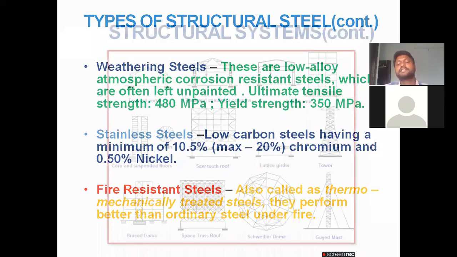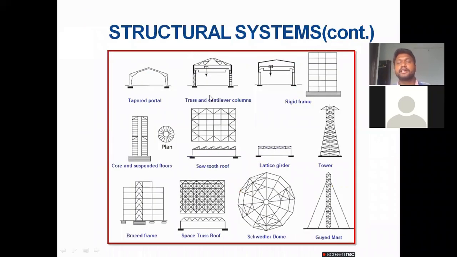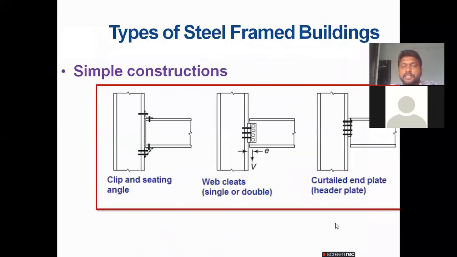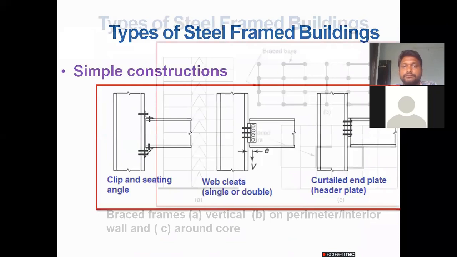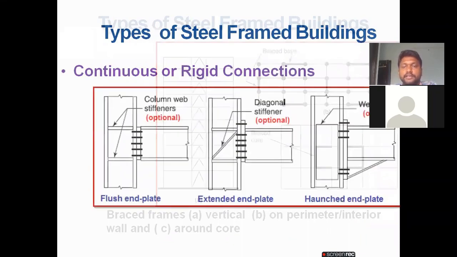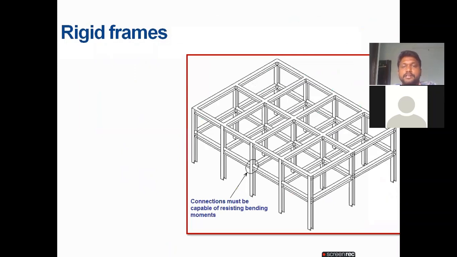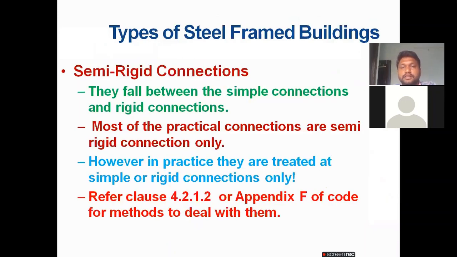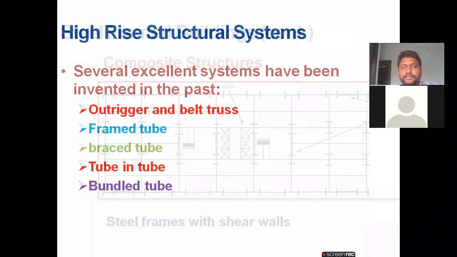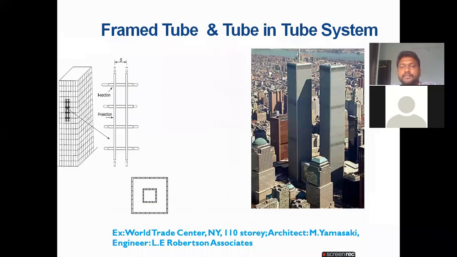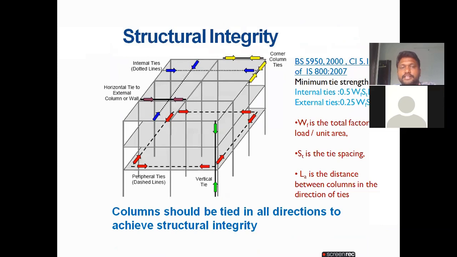These are the structural systems. Yesterday's class I showed you. This is a tapered portal, truss, rigid frame, transmission tower, lattice girder, core and suspended floors and braced frames, a space truss roof. Okay, these are the dome, guide mast. This one all I showed in yesterday's class. These are the simple connections. Okay, this is how a rigid frame looks, and also the types of steel framed buildings. Actually, this much theory is not needed now, but I am simply showing the diagrams at an advanced level for your understanding.